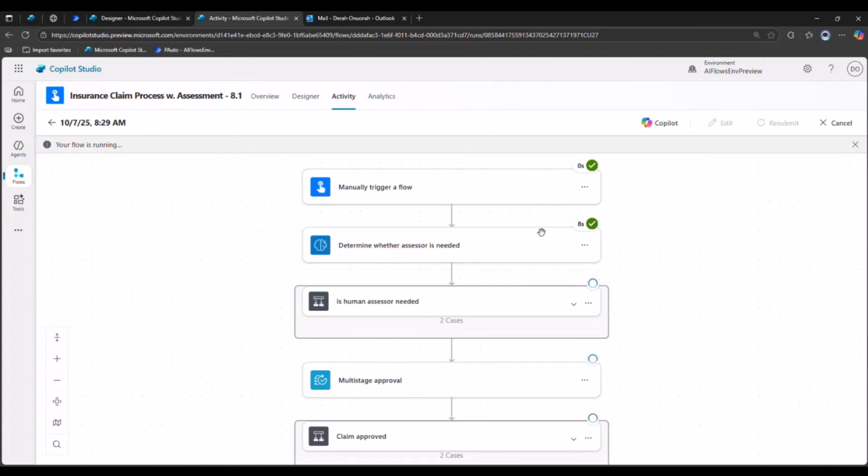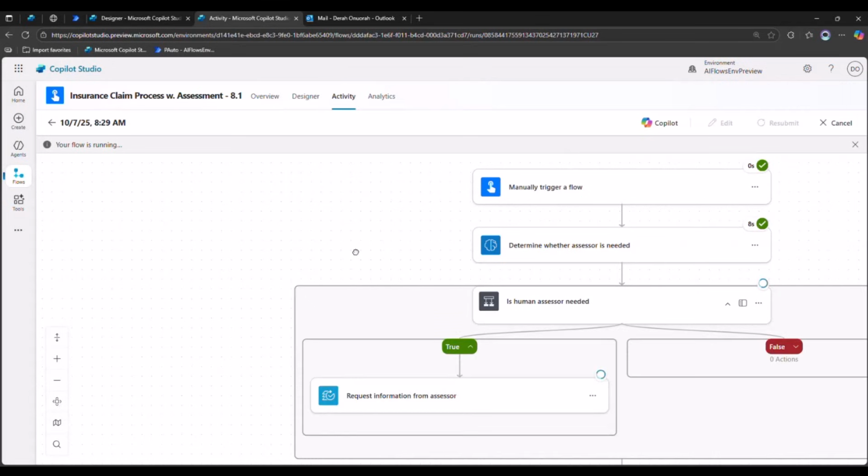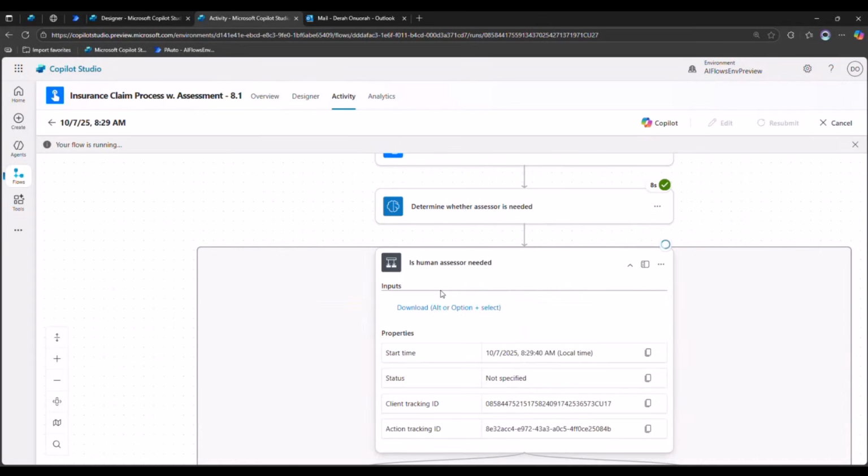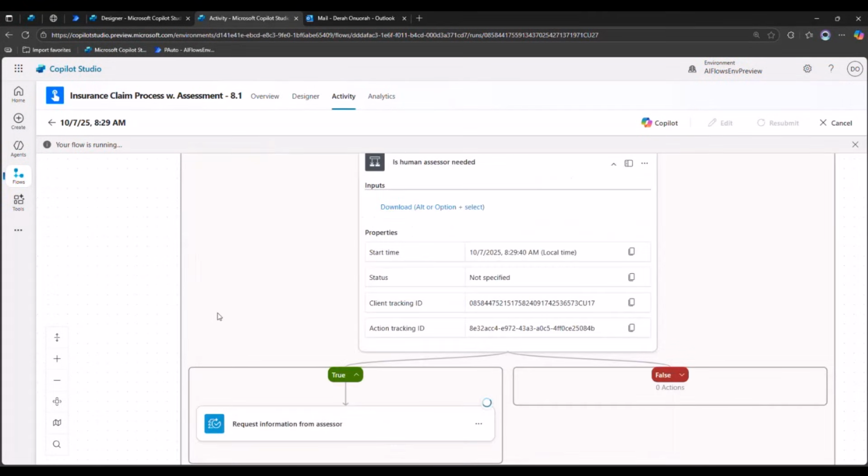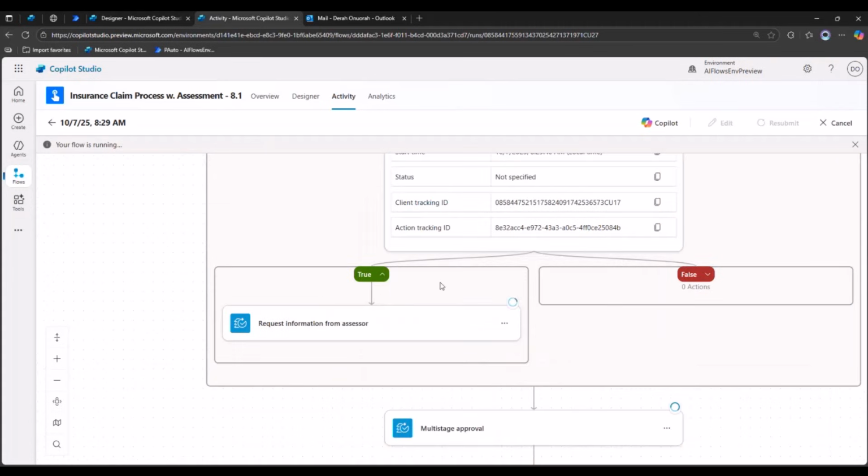So cool. So remember, this is the flow we just built. The flow is running. It has gone through the trigger. It's been successful. Now it has entered the branch, determining whether a human assessor is needed. And we see that because it entered the true branch, the assessor was needed and a request for information was sent. Okay, so now we see here that it's still spinning. So it's waiting on this request. The flow is waiting on this request.